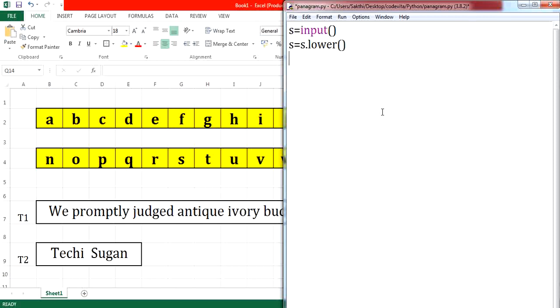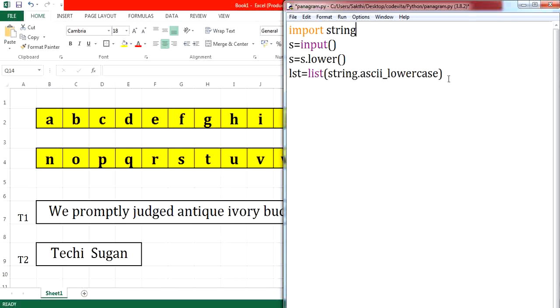After this, we are going to initialize a list of values from A to Z. Either you can initialize directly or you can initialize a list by using the string.ascii_lowercase method. If you want to use this one, I need to import string. Then only can I use this one. What is the use of it?